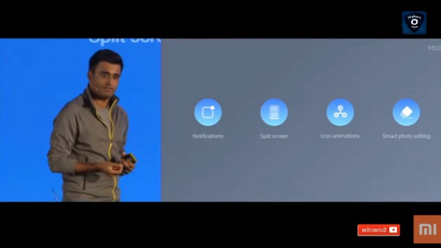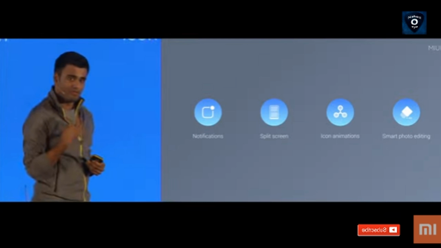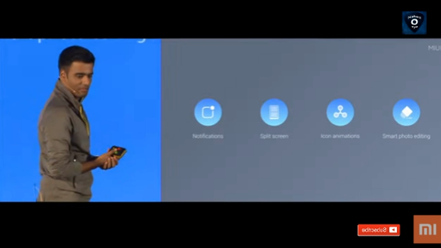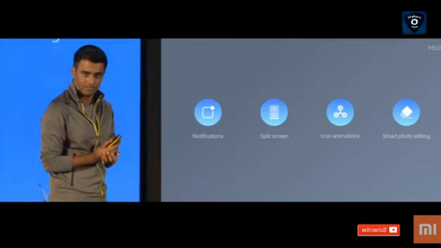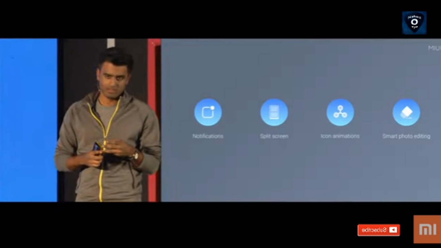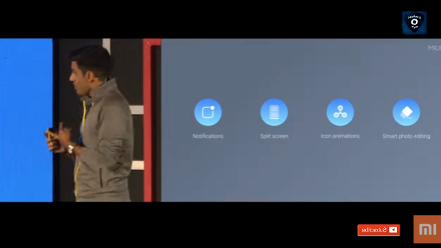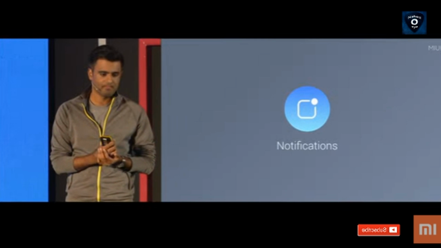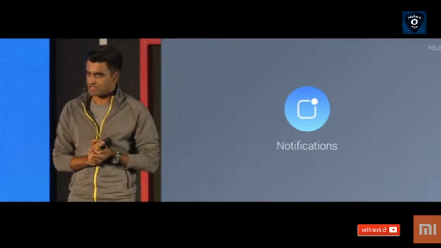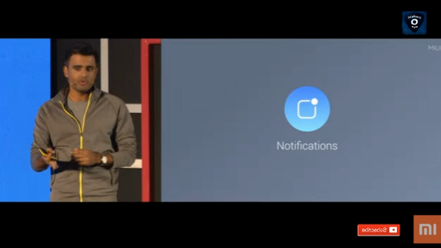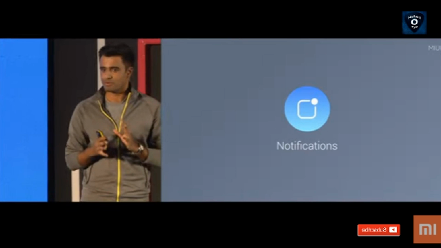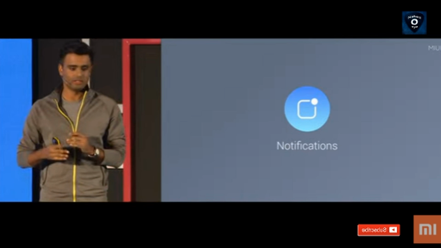So with MIUI 9, we're going to talk about 4 improvements to some of these things which make MIUI great. Notifications, split screen, some new icon animations, and smart photo editing. So the first is notifications. And when people are doing these comparisons to stock Android, I think this is probably the most commonly mentioned difference.